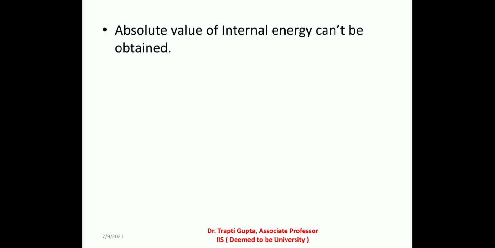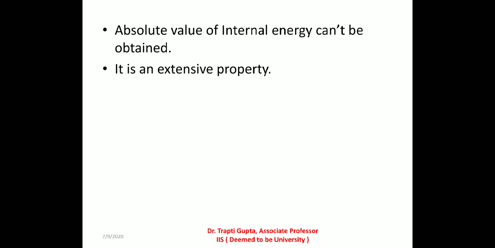It is symbolized as capital E or capital U. Absolute value of internal energy cannot be obtained, but we can calculate change in the value of internal energy. Internal energy of the system varies with the material contained in the system. So we can say that it is an extensive property. Similar explanation is true for delta E also.